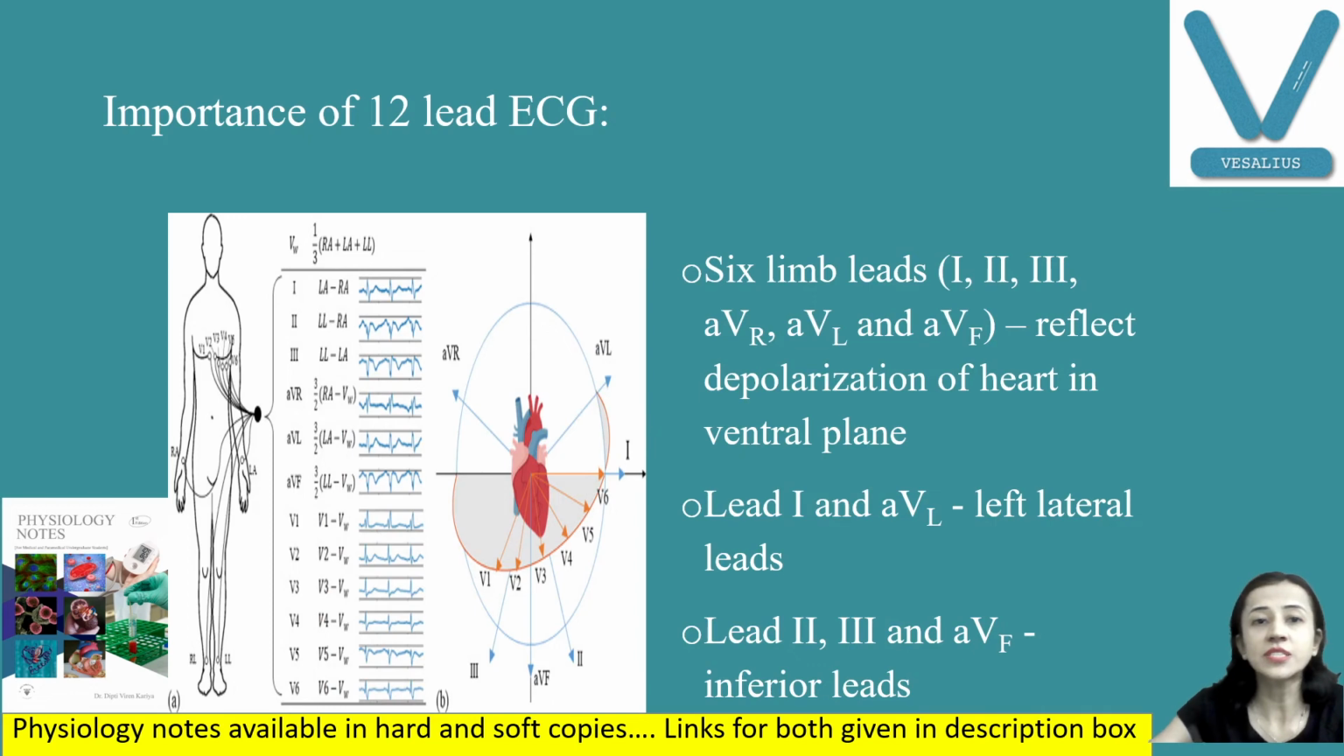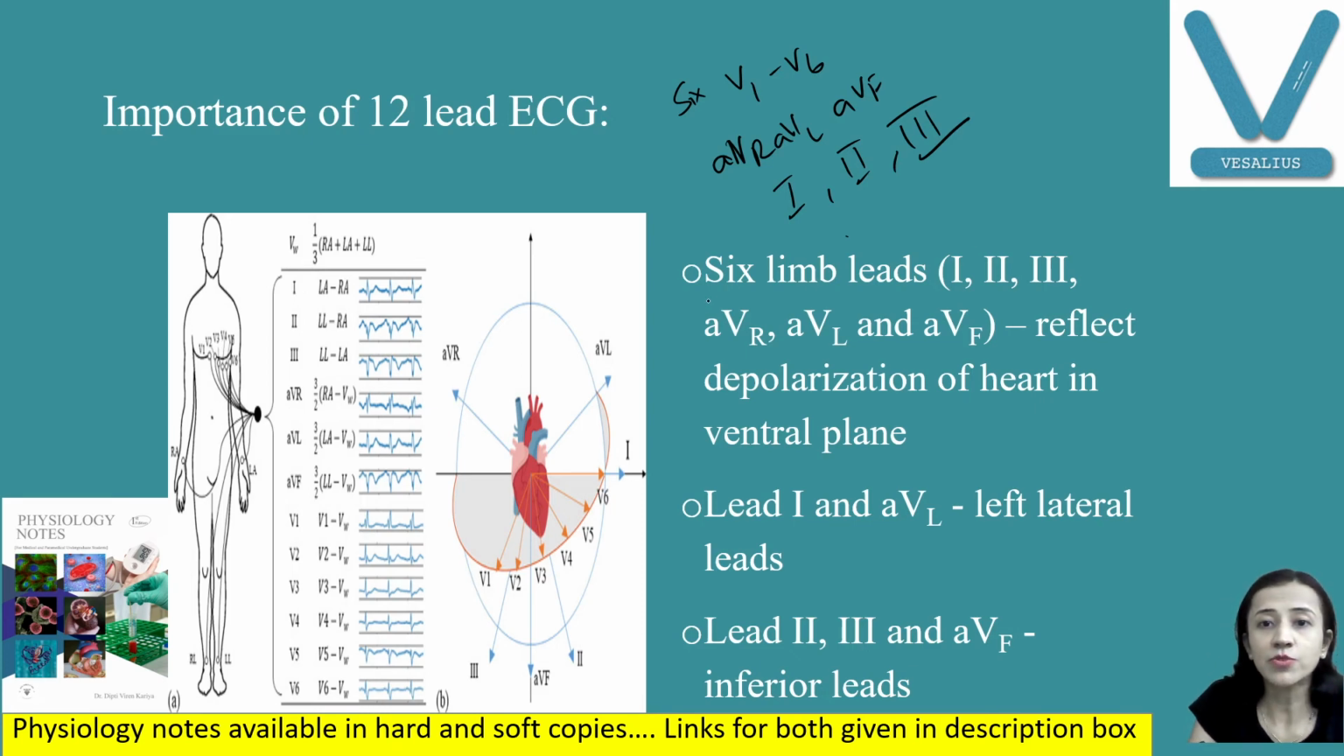Now, what is the importance of the 12 lead ECG? Which are those 12 leads? 6 precordial leads, V1 to V6, unipolar augmented leads, AVR, AVL, and AVF, and bipolar standard limb leads 1, 2, and 3. So these are the total 12 leads of the ECG.